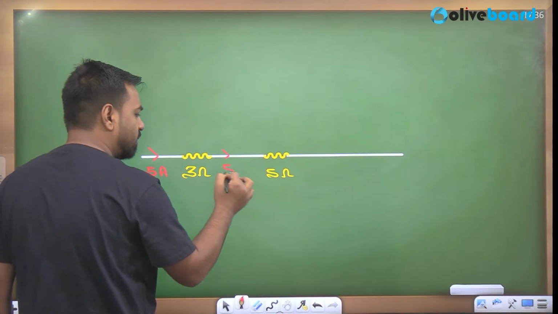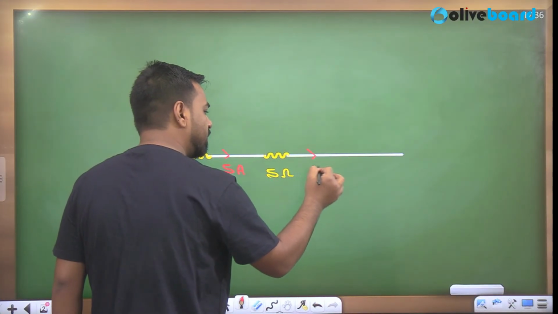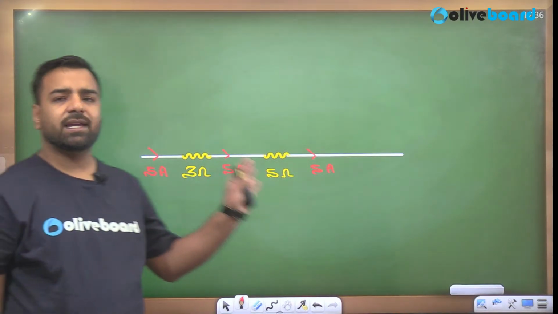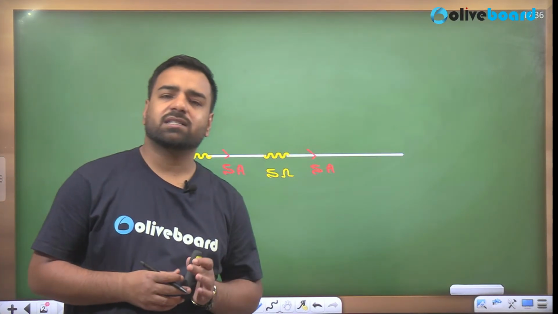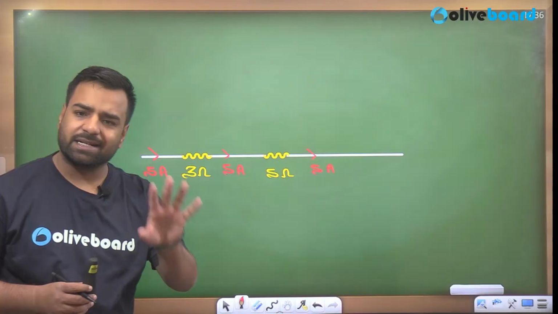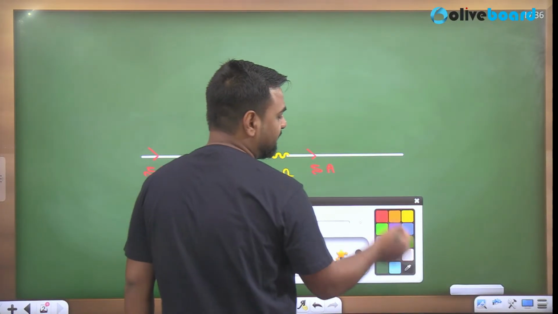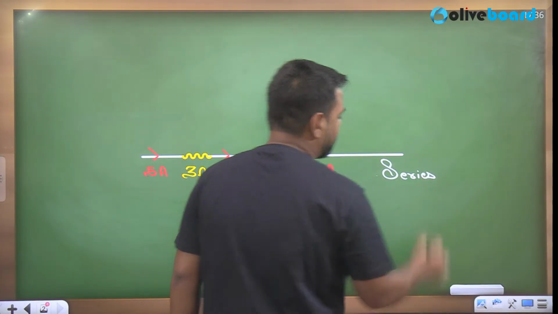So here also 5 ampere current will flow. Again, here also 5 ampere current will flow. That means current doesn't have any path to change its direction, or we can say it is not going to split. That is the perfect way to explain this. So this type of circuit is said to be a series circuit.